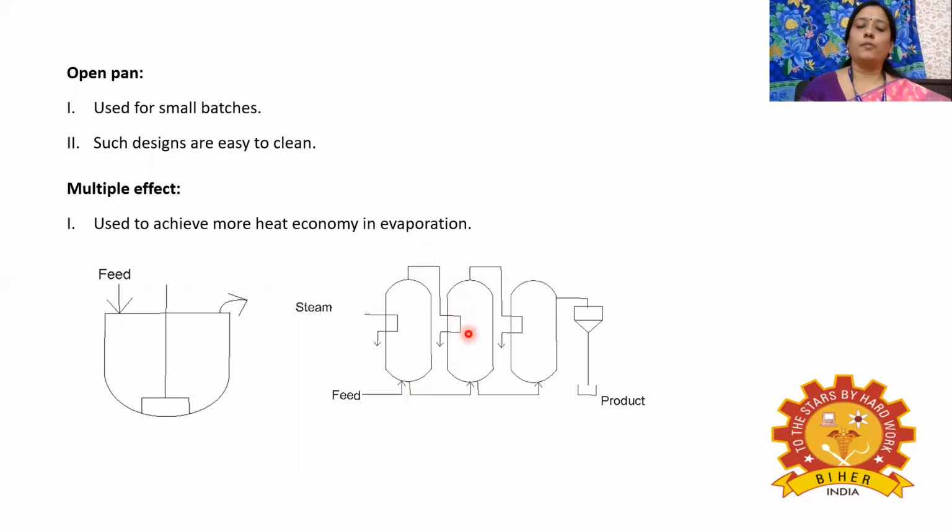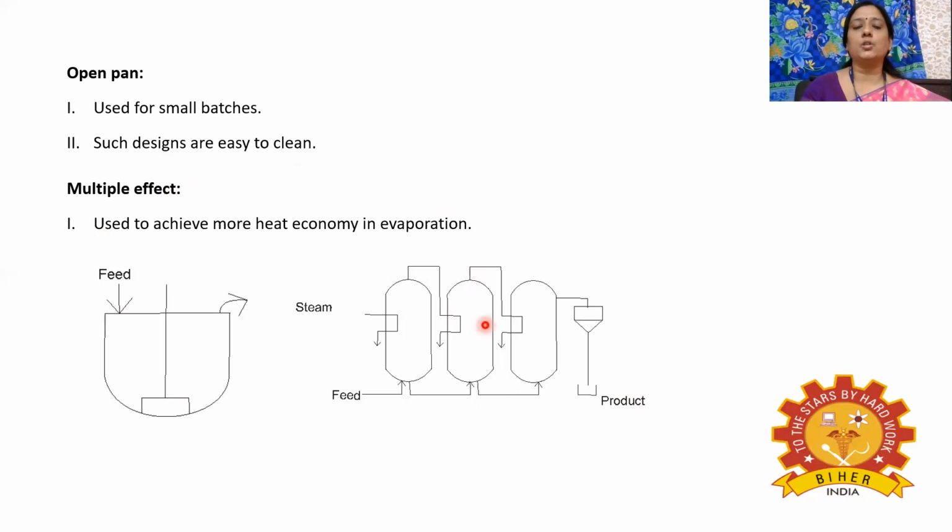And again, further water which is present in the feed will be evaporated, and that vapor is again utilized for heating the third effect. So continuously we are using the steam which is generated from each effect. So we are not wasting the steam, so the steam economy or heat economy is more in case of multiple effect evaporator. And the product from the second effect is again taken to the third effect for further concentration. So finally, we'll be obtaining a highly concentrated product in case of multiple effect evaporator.